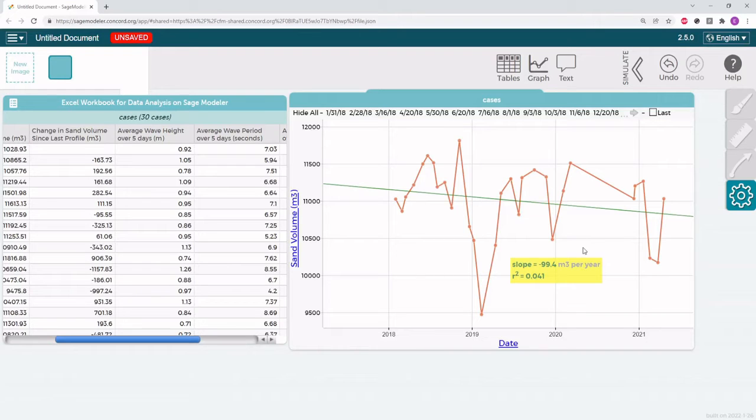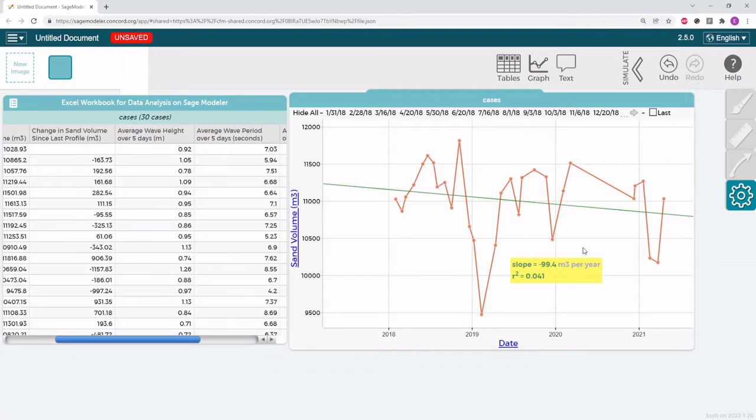Welcome back, everyone. Once you've created your graph and added your least squares line, we want to think about what this actually tells us. What is the trend over time, and how strong is the trend that we are looking at? Is our sand volume or wave characteristic that we're looking at really changing over time? And if so, by how much? Within our trend line, there are a few different things that we can look at.